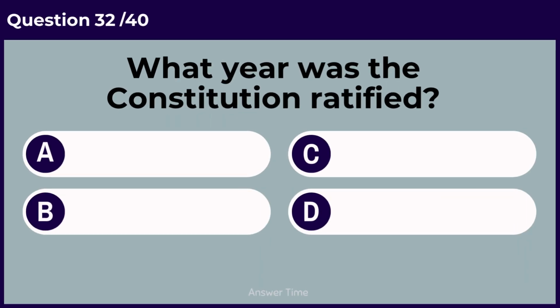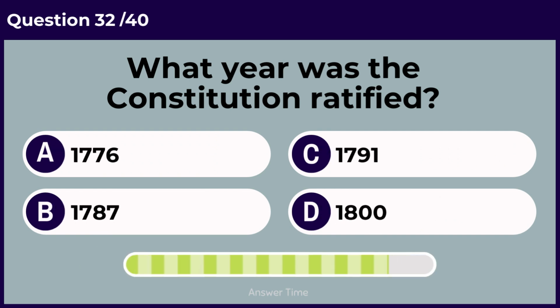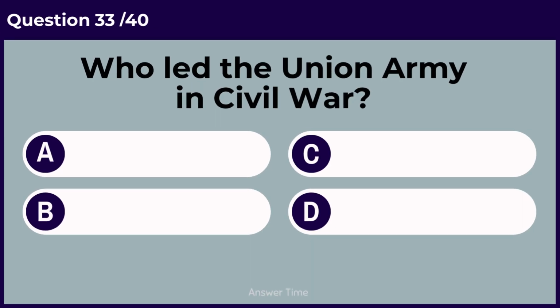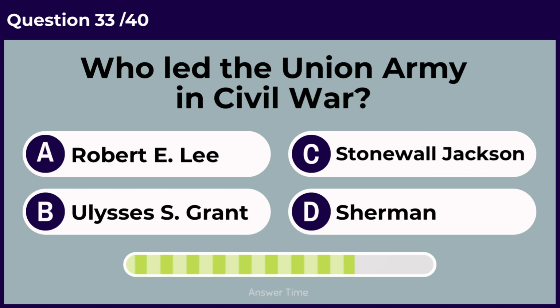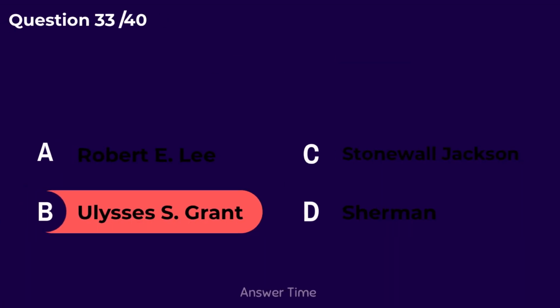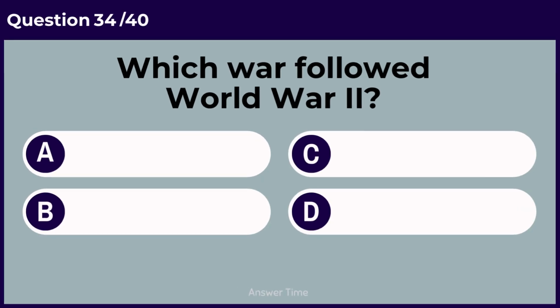What year was the Constitution ratified? 1791. Who led the Union Army in the Civil War? Ulysses S. Grant. Which war followed World War II?